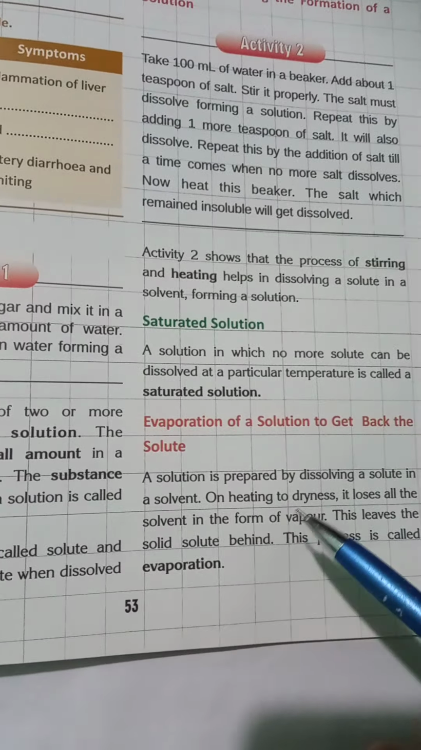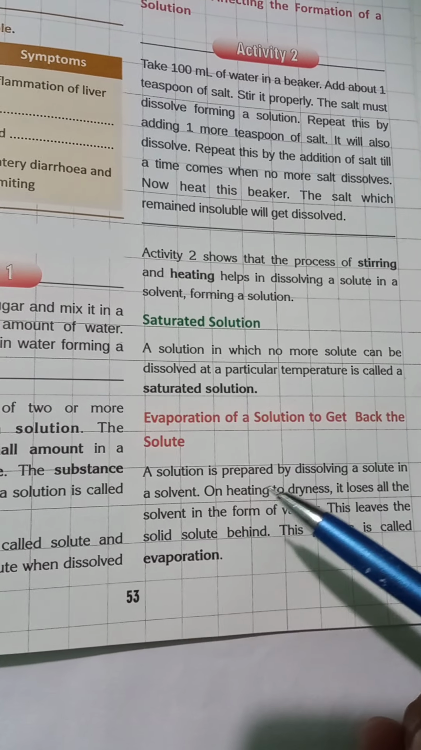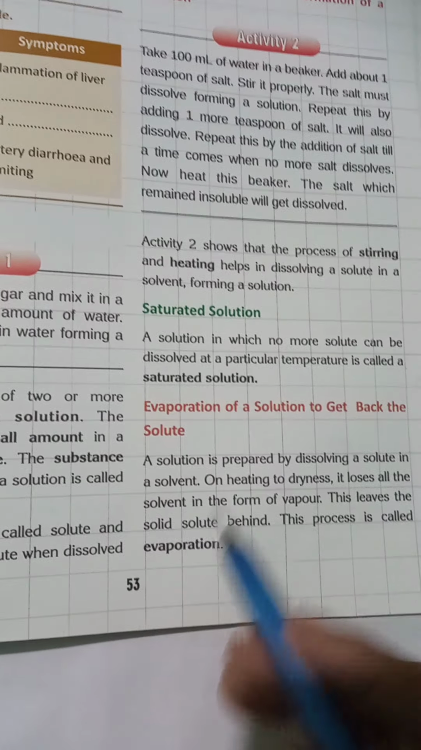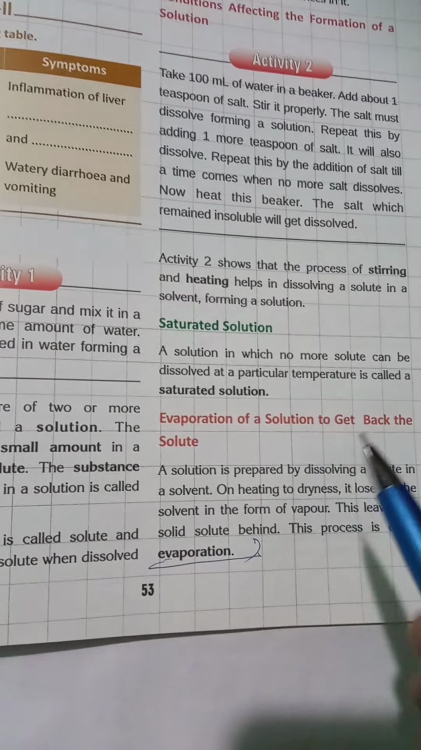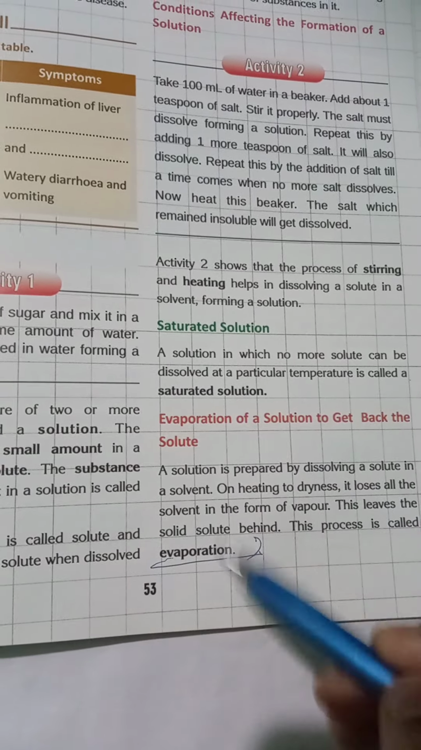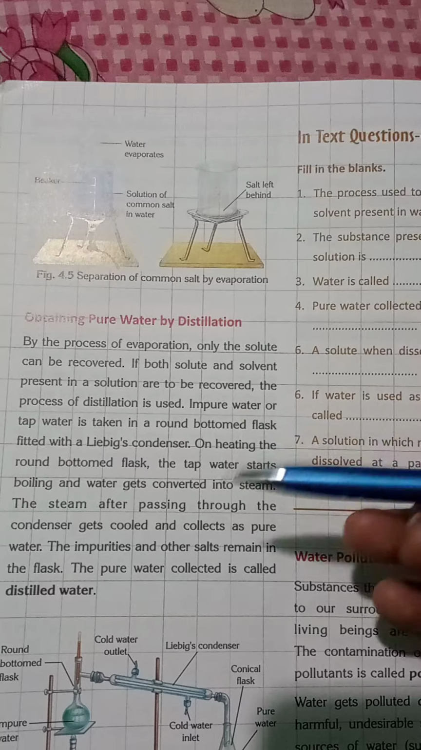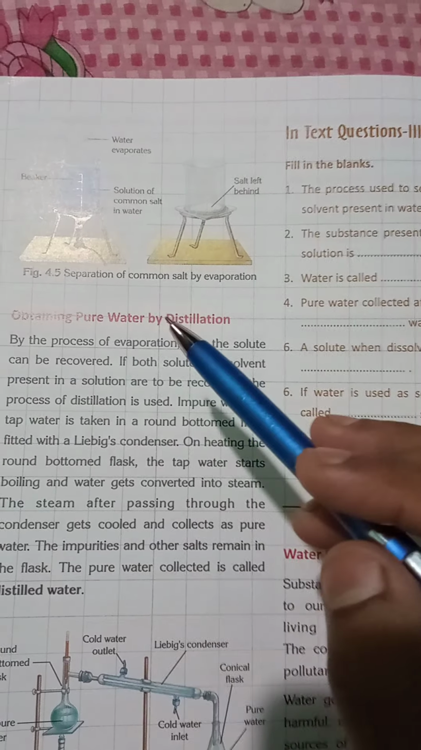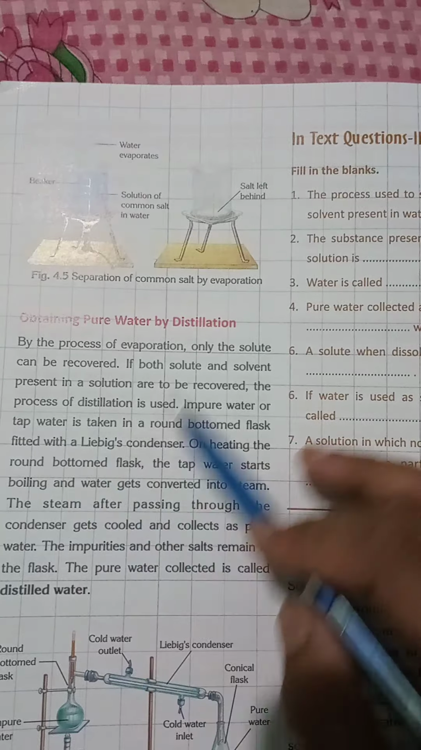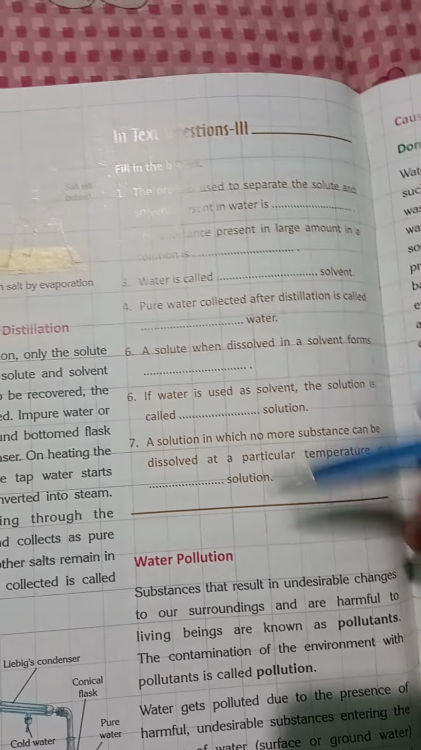Now, how can we get the solute and solvent separately? If we want only the solute back from the solution, we have to go through the process of evaporation. We have already learned the process of evaporation in the previous chapter. By the process of distillation we can again get back the solvent, and this process we have also already learned in the previous chapter. Here is text question 3, we have to solve it.